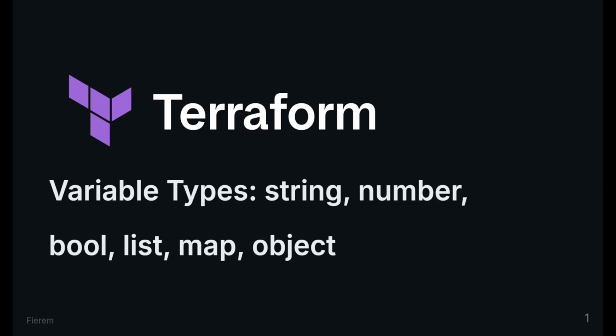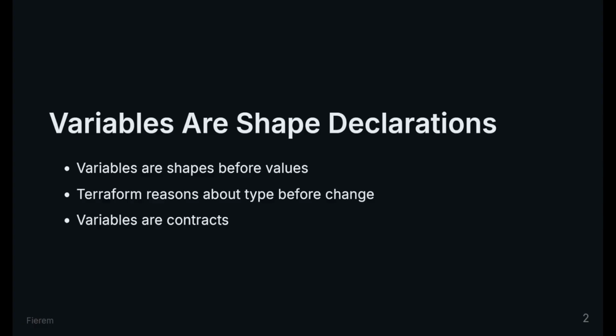Variable types: string, number, bool, list, map, object. Terraform variables are not values first, they are shapes first. Before Terraform reasons about change, it reasons about what kind of thing a value is allowed to be. This lesson is about those shapes, not how to pass values, not where values come from, just the contracts.